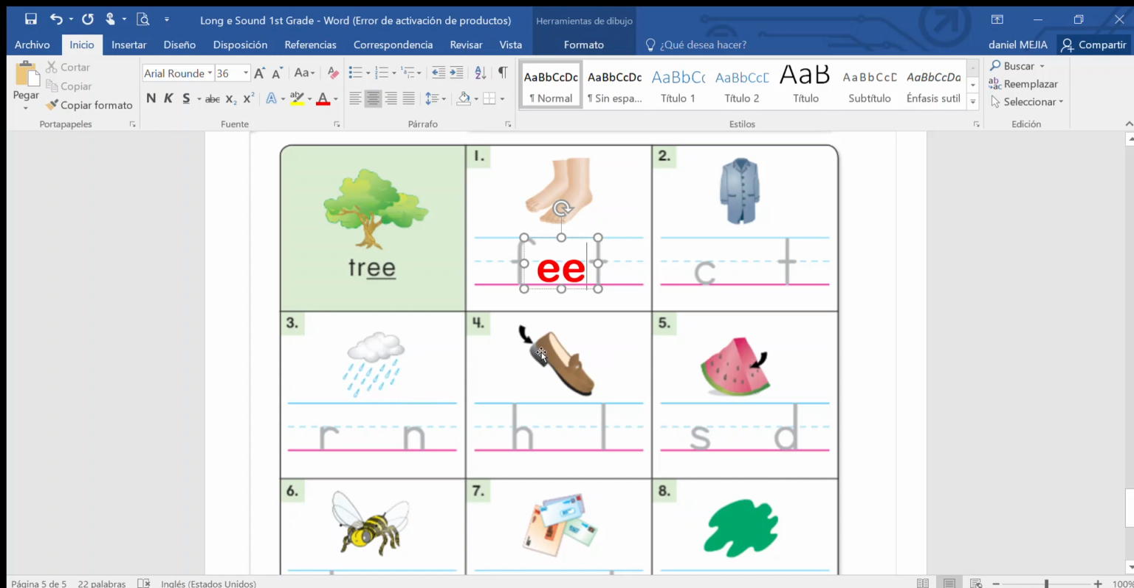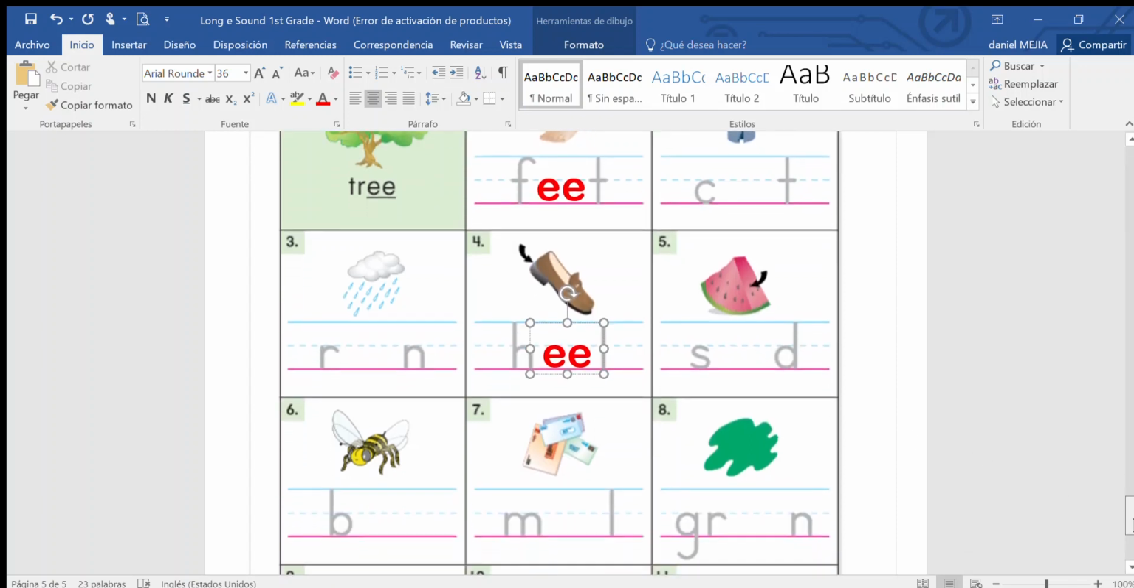Number 4. It's not the shoe, okay? It's not the shoe. It is this part of the shoe, el taconcito. So what do you call that part? You call it heel. Heel. Does it make the long E sound? Yes. Okay, so you write double E. Number 5.